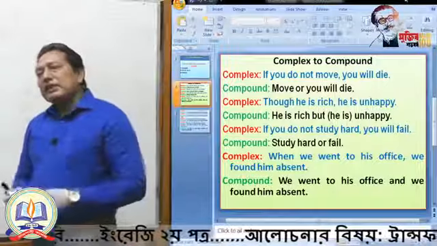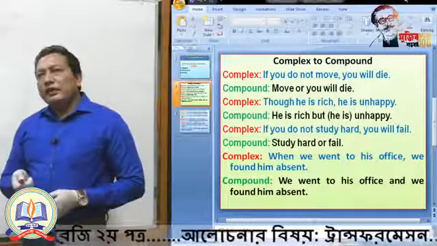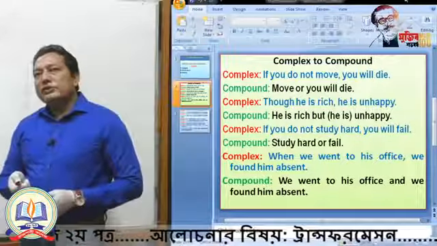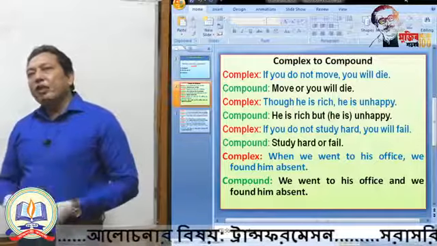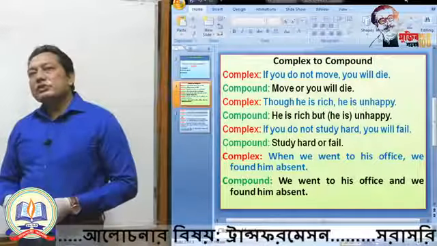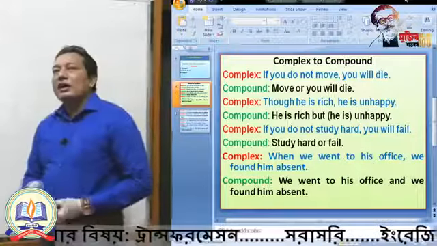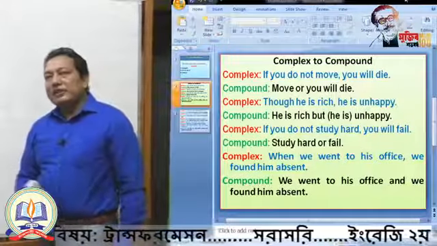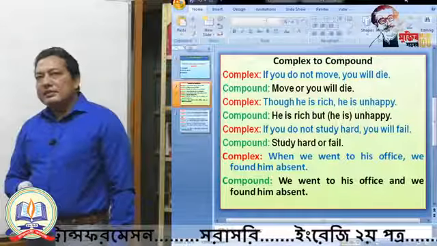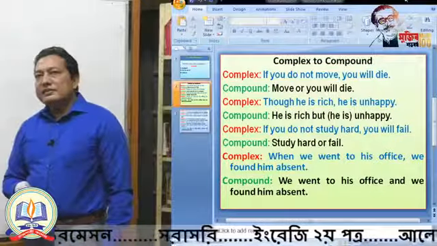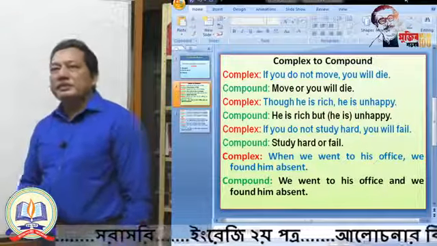And just notice here, you will die. This is the main clause. So you are not changing this part, because the main clause or the principal clause will not be changed in any respect. You have to leave the main or principal clause untouched. So in the if part, you are changing the sentence and you are making the part independent for making a compound sentence.